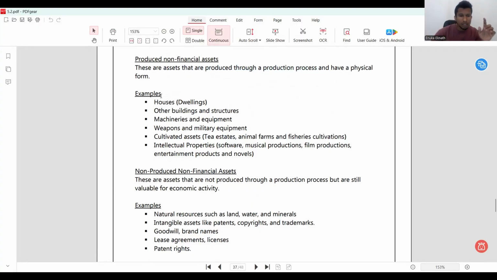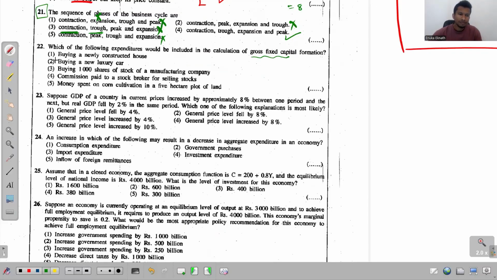The examples are houses, other buildings and structures, machineries, equipment. Under non-produced non-financial assets, we get natural resources. Also we have intangible assets, patents, copyrights, trademark. Then we get the goodwill, brand name, lease agreements, license, patent rights. So these are the examples for non-produced non-financial assets. Which of these was there among the answers? That's the answer. Right. Now let's go back to the question.